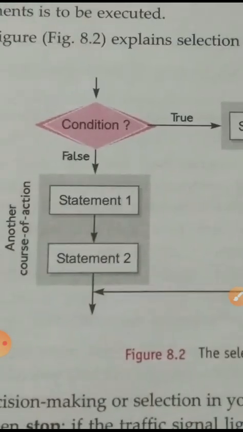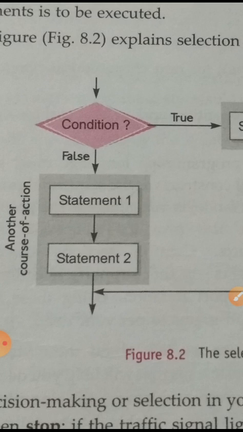If the condition is false, then the false statement will be executed. Suppose we have applied the if condition. If our condition is true, then it will be executed, otherwise it will not be executed.